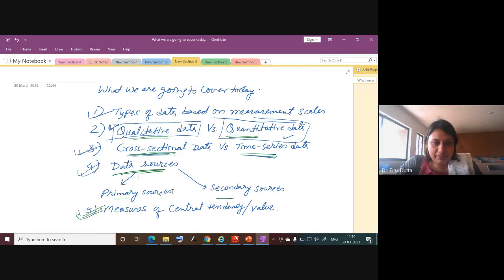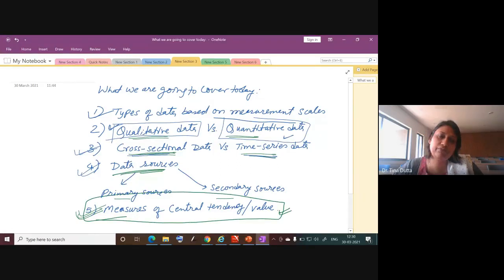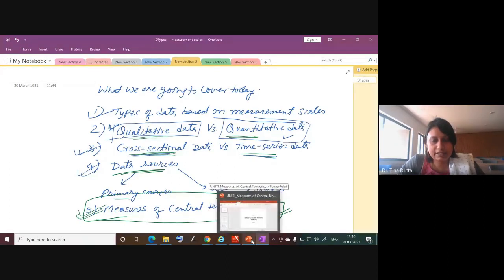All right, so I have enough time. Okay, 10 minutes I have. So let me now come to the main topic of our module 1, that is measures of central tendency. We have already discussed types of data and basic sources of data, and how to identify which type of data is which. So everything you have known now, and let us now go to measures of central tendency.